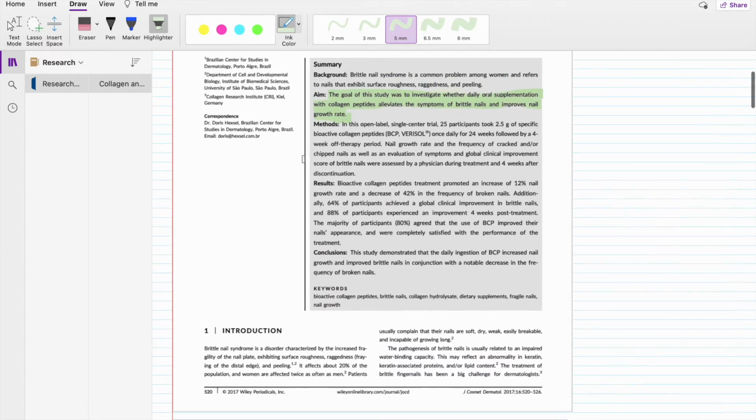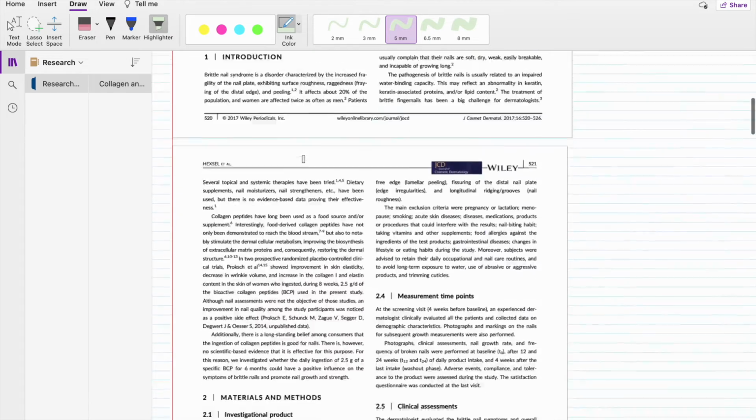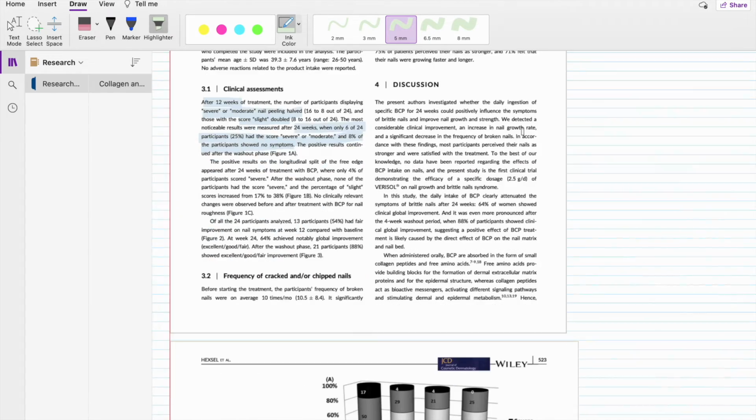Okay, we're again looking for symptoms of brittle nails and improvement in nail growth rate. Back down in the discussion, we can see this is really their commentary on the results.